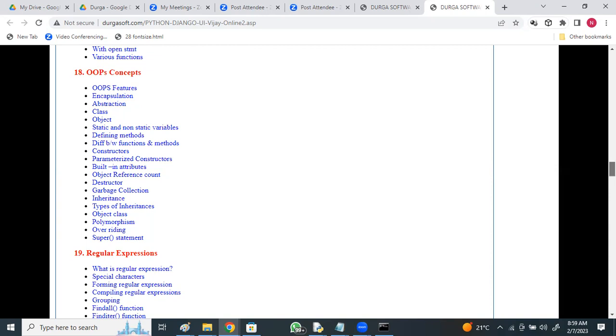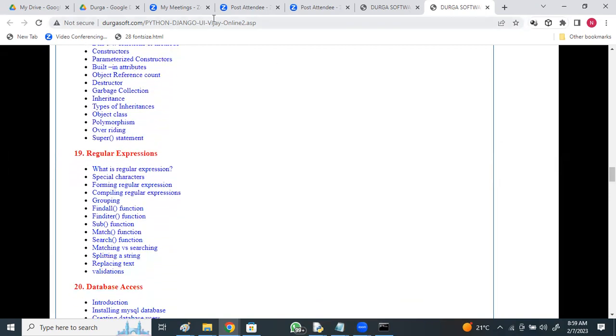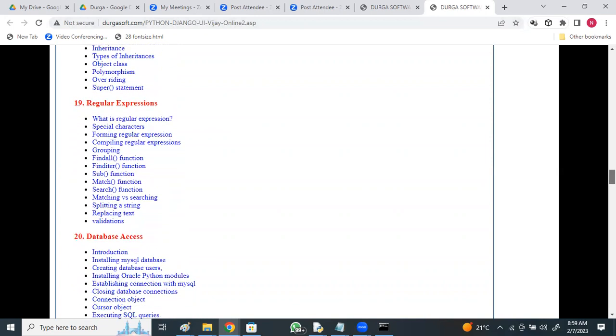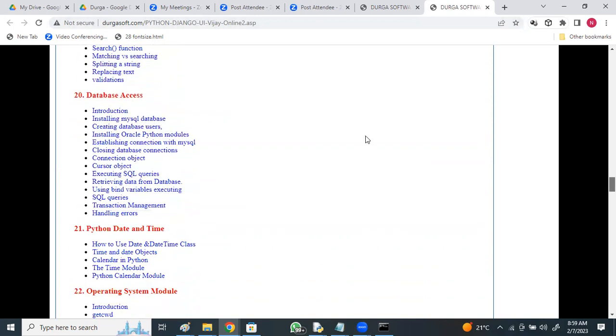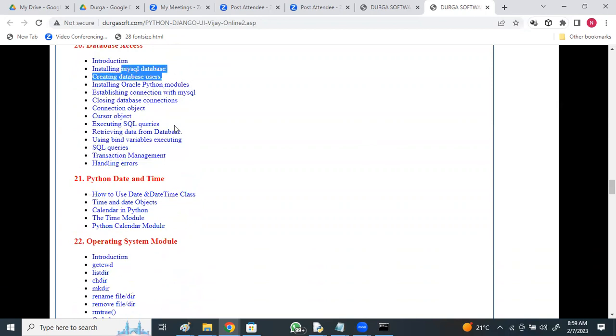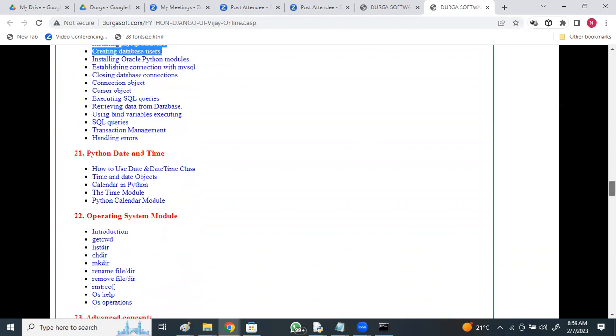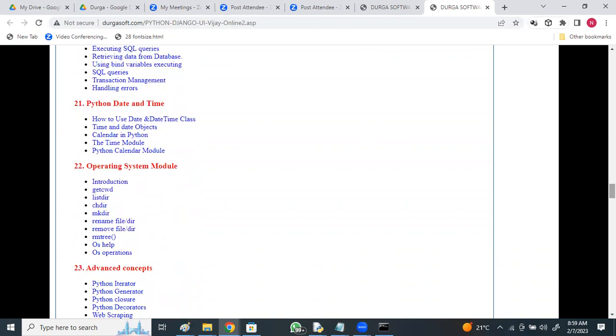Regular expressions: extracting required data from the given data using regular expression patterns. Database connectivity, database access, installation of one database also I'll show you, and working with different database related operations. Python date and time. In this way, different types of modules related to different domains: some related to data science, some to big data, operating system, date and time, regular expressions, multi-threading, and graphics. Wide varieties of modules we'll be discussing.